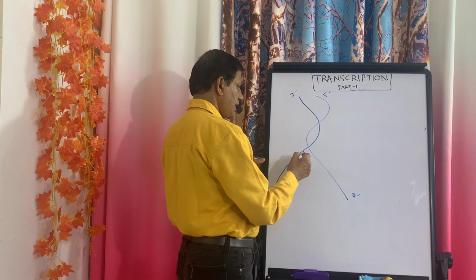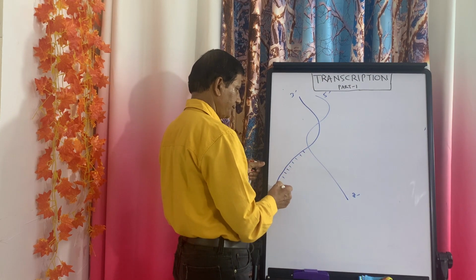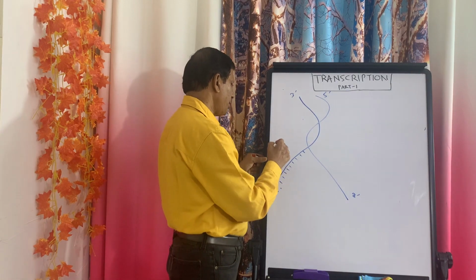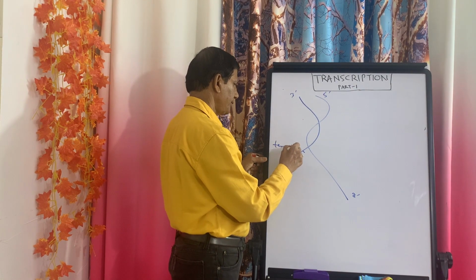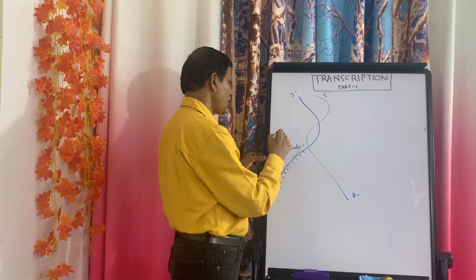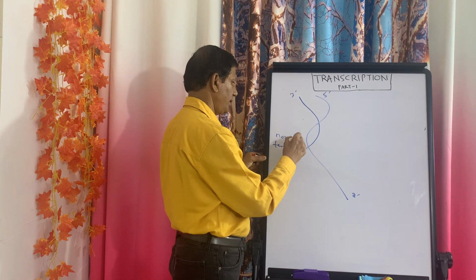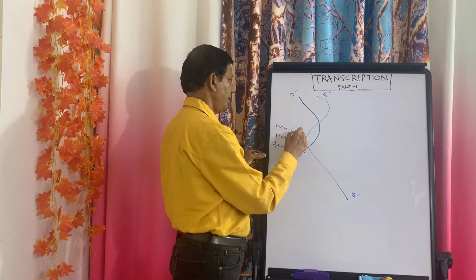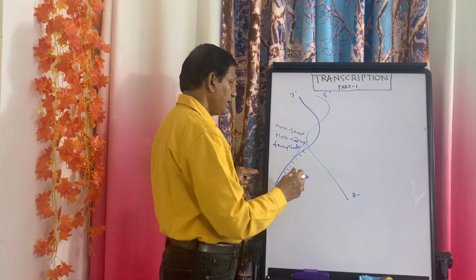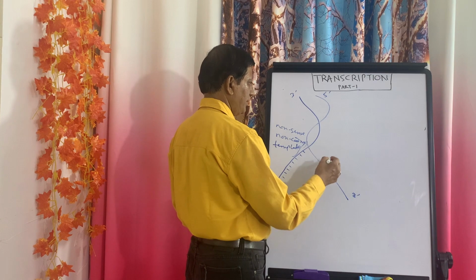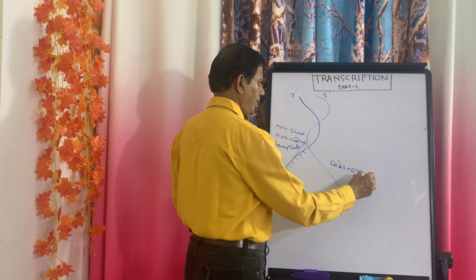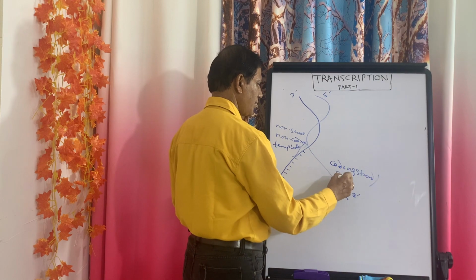Suppose this is the strand which will be transcribed, and this is known as the template strand, or it is known as the non-coding strand, or it is known as the nonsense strand. While the strand which will not be transcribed, this is known as the coding strand or sense strand.